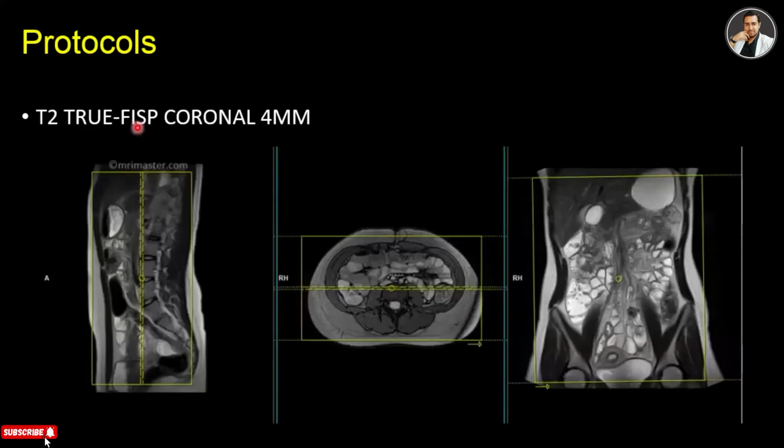Then take the T2 TRUFI coronal, 4 millimeter. This protocol is planned over the localizers, and as this is a coronal protocol, plan over the sagittal and axial images. Plan the coronal slices so that the whole abdomen from anterior to posterior is covered, and also check on the axial images that the slices are parallel to the abdominal axis.